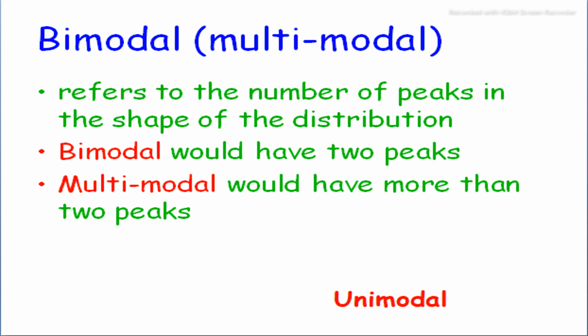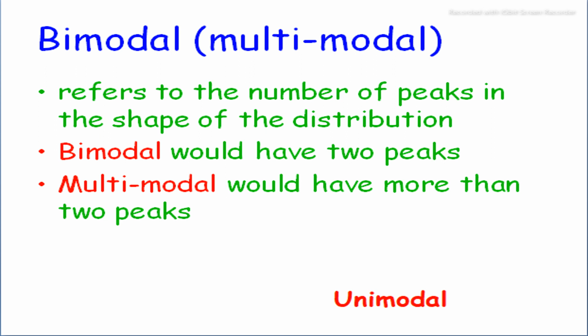And bimodal or multimodal refers to the number of peaks in the shape of the distribution, like how many peaks are shown in the distribution.